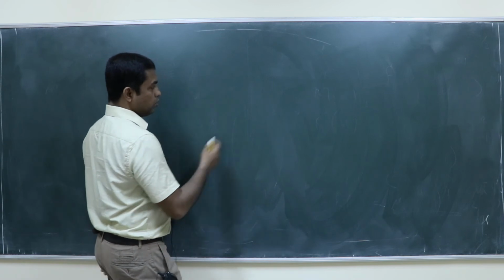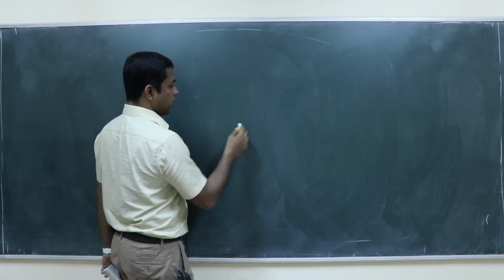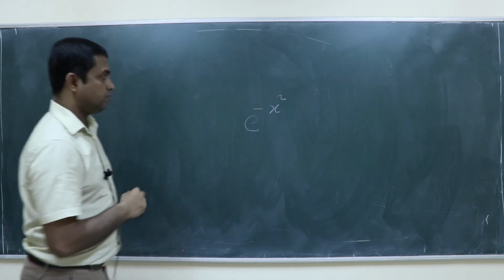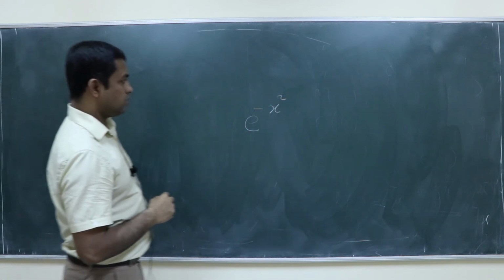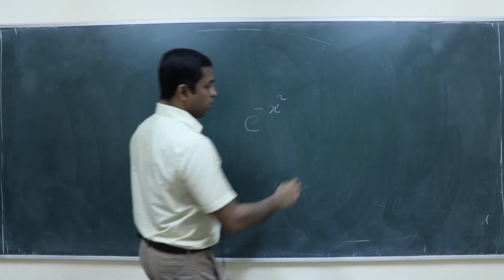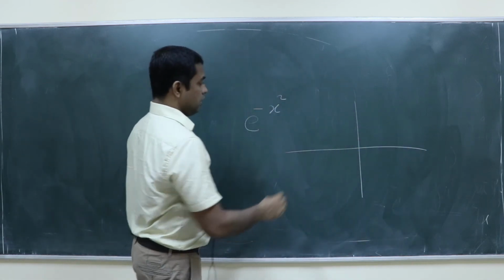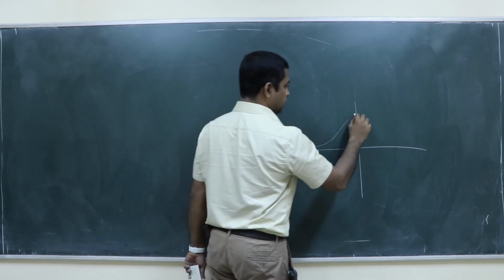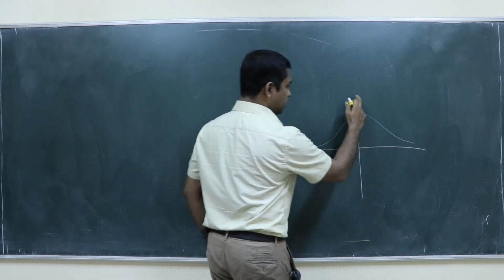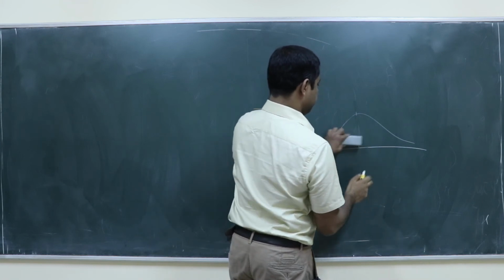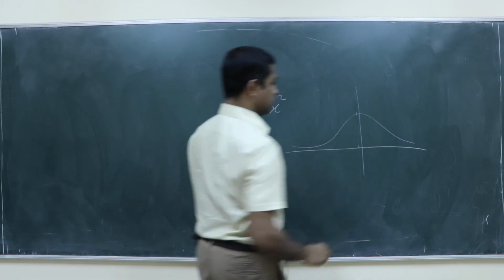So you know the Gaussian function, right? What is the Gaussian? E power minus x square. If you plot this, it is peaked around x equal to 0.